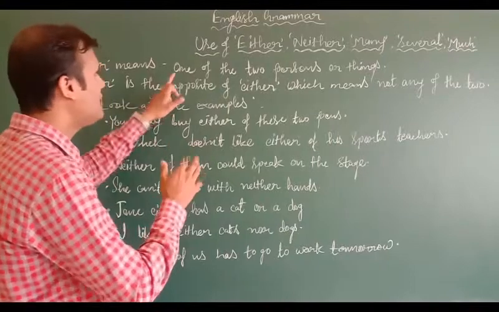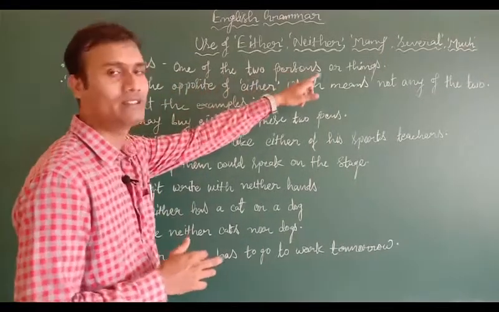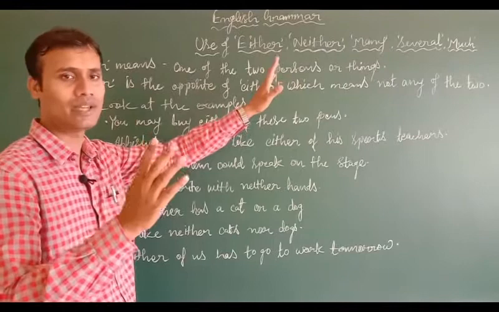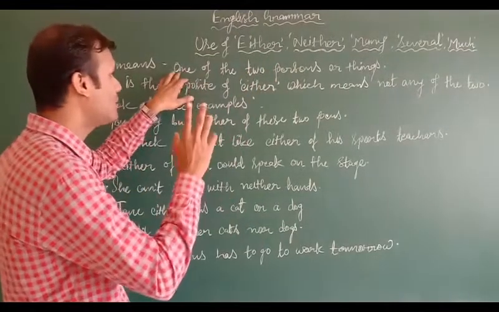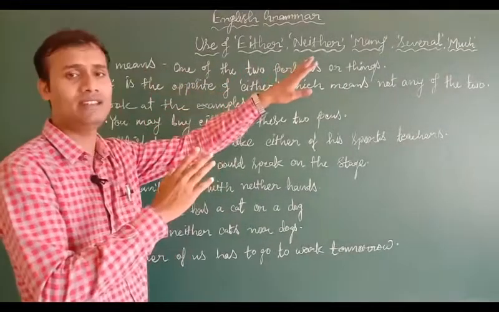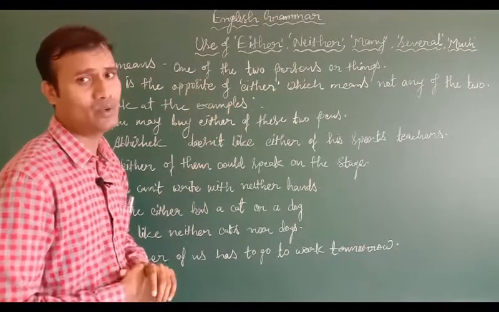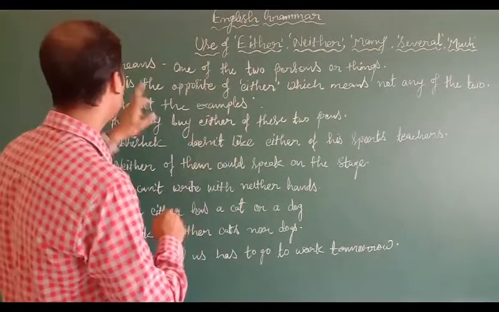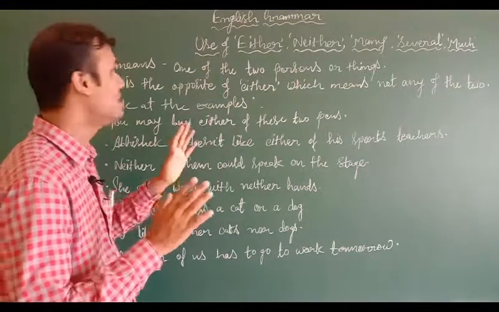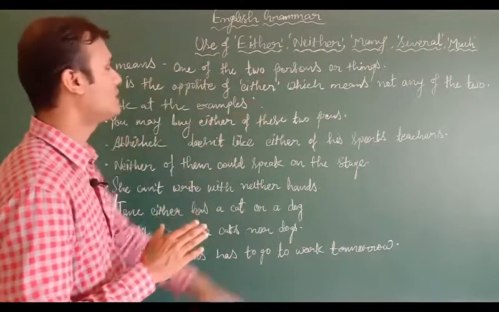Either means one of the two persons or things. दो में से कोई एक. Either means दो में से कोई एक, one of the two persons or things, चाहे वो person हो या thing हो, उनमें से कोई एक, and that will be called either. Is it clear to all? So either means one of the two persons or things.